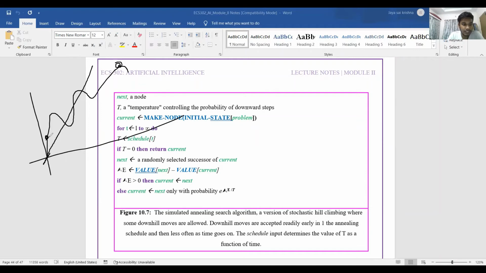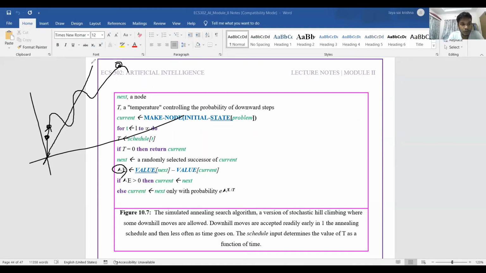If we consider this as the current node and we want to move to the next node, we'll first calculate the delta E value, that is the value of the next node minus the value of the current node. If delta is greater than 0 and it is above the threshold line, we will perform the operation, that is, we'll set the current node to the next node.